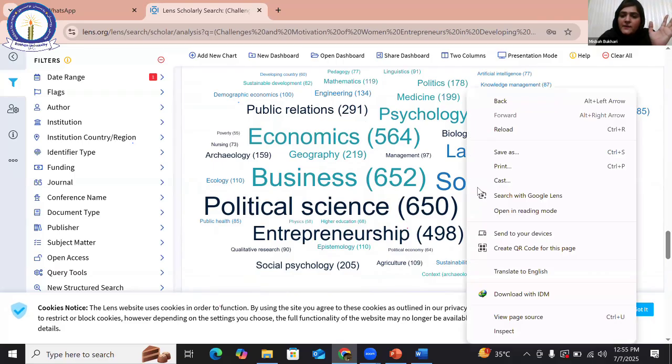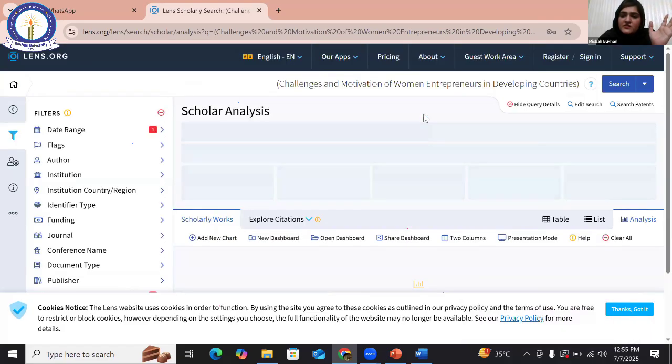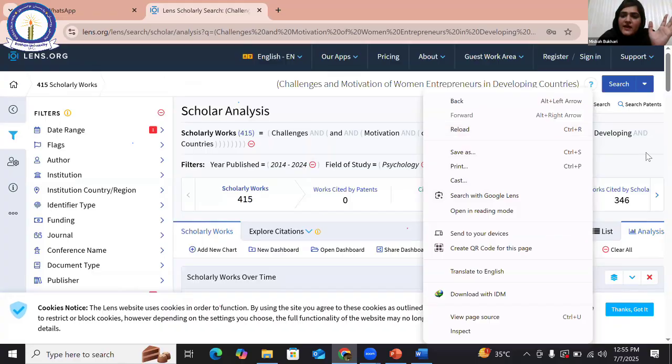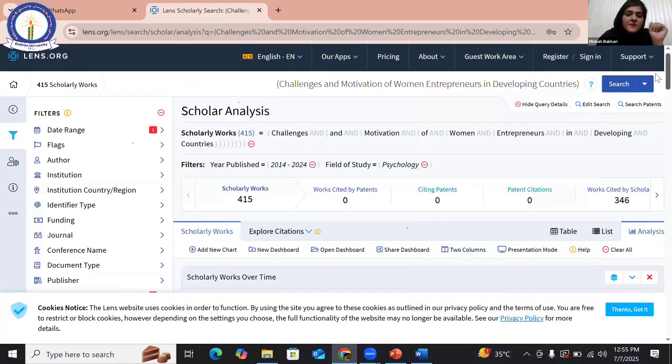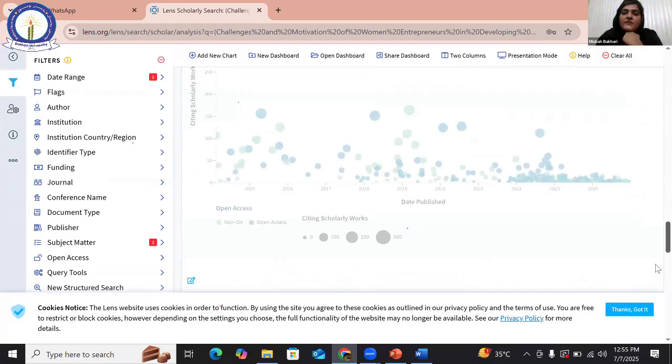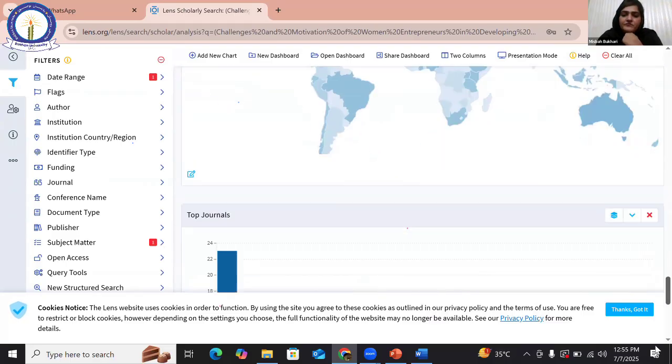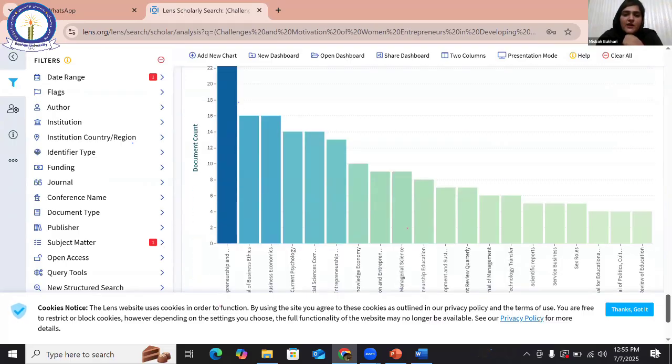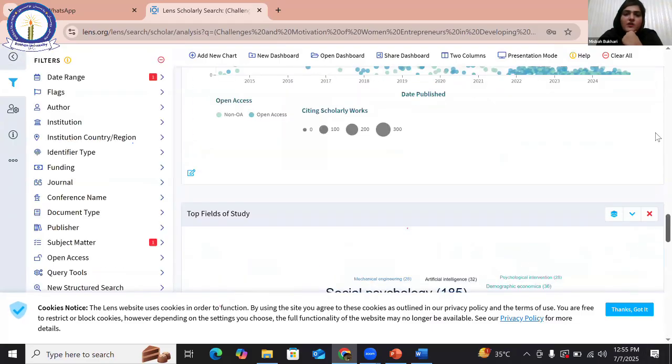Just save image as, click this image, save it in JPG format, and then you can use it in your file. This is the document count, how many documents. I have discussed it as well.